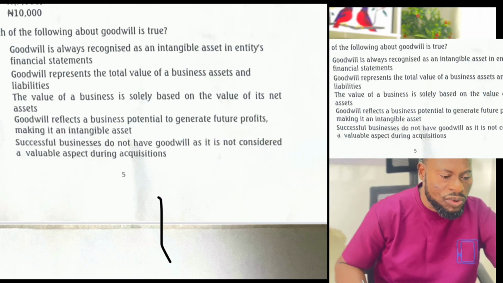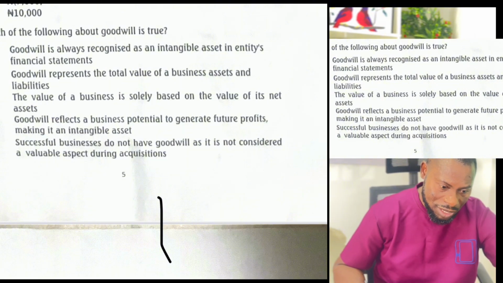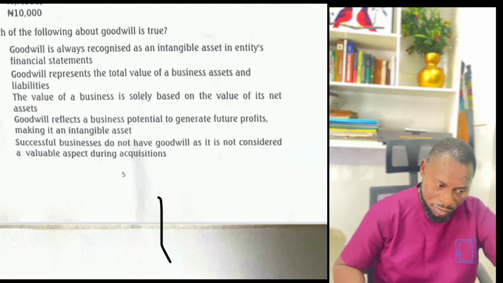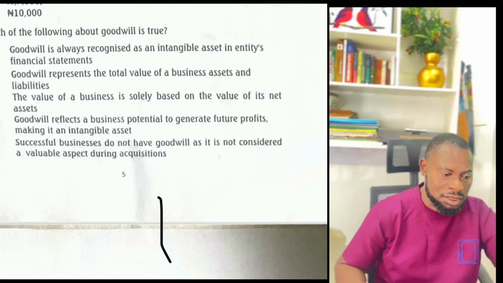It said goodwill reflects a business potential. If you are acquiring a business, the business is worth 500. You look at the identifiable net assets of that business, and it is worth 500,000 naira. But you are willing to pay 600,000 naira. Why are you paying that? Are you Father Christmas? Of course not. You are paying 600 even though you know that the net assets are worth 500 because you see a potential to generate future profits. And that makes it an intangible asset. So the answer is D.